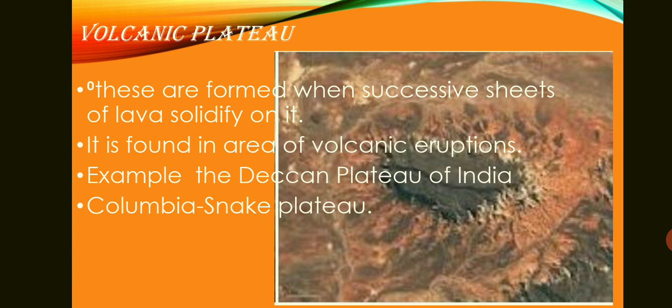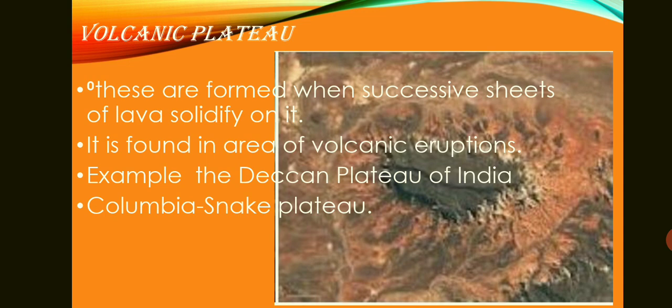Volcanic plateau. These are formed when successive sheets of lava solidify. Means when the volcanic eruption took place, the volcano erupts a lot of lava. According to its thickness, sometimes the lava is less thick, so it flows over a large area and slowly layer after layer it is deposited and becomes thickened, and then it becomes a plateau region. It is also known as shield. It is found in volcanic eruption regions. Example, the Deccan Plateau of India.